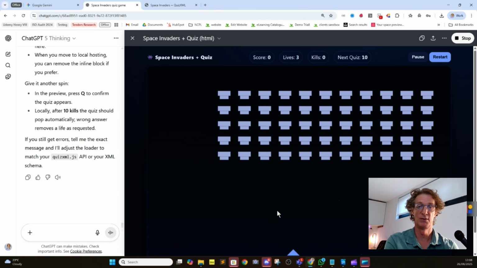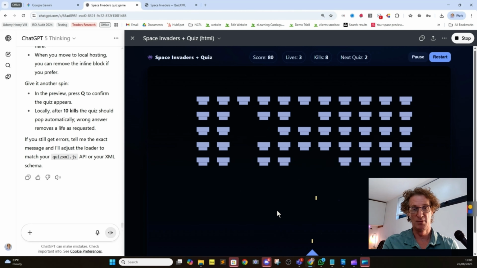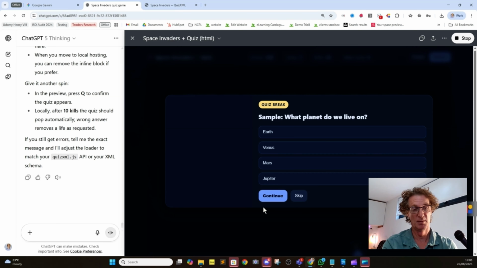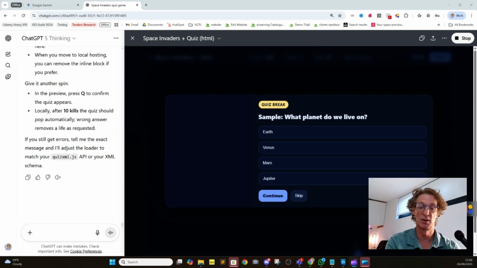You can see here we've sent it back, and it's recreated the Space Invaders game after some time, and we've got some improvements. Here we've got questions being shown to us. The problem is that these questions aren't the ones we gave it. It has created these itself, because it hasn't been able to load the XML from the JavaScript.